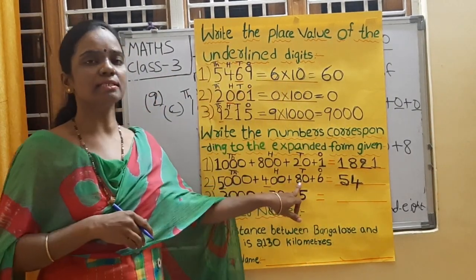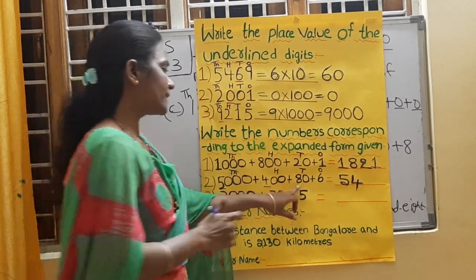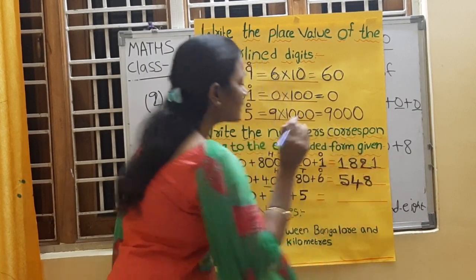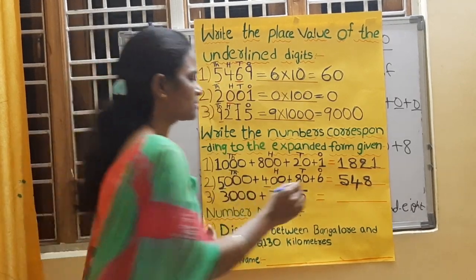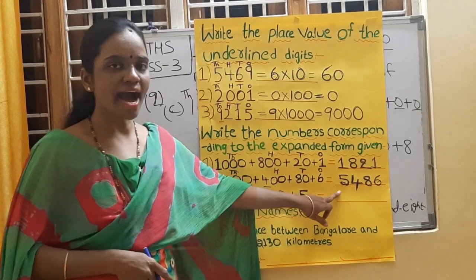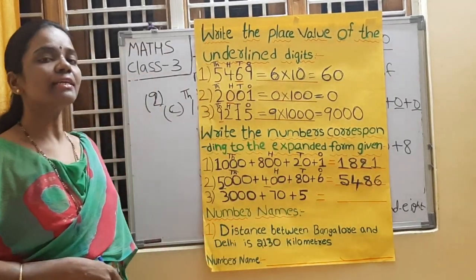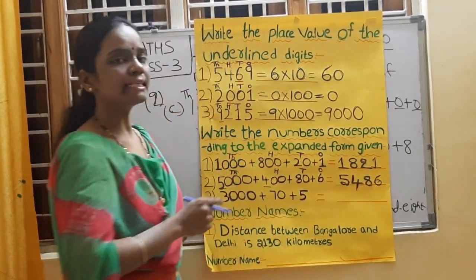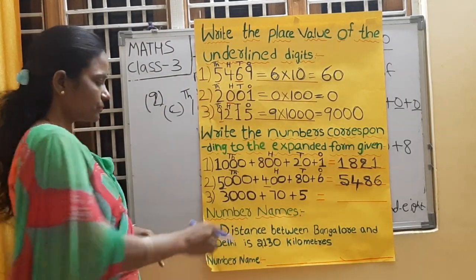Next, in tens place, what is that number? 8 is there. So write down 8. 8 tens are 80. In ones place, how many ones are there? 6 ones. So write down the 6. So what is this number? It is 5,486. Yeah, everyone repeat after me. 5,486. Next come to the last example, children.